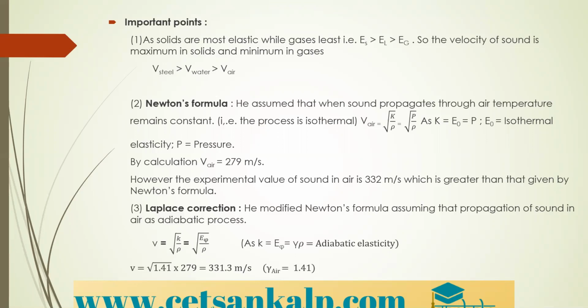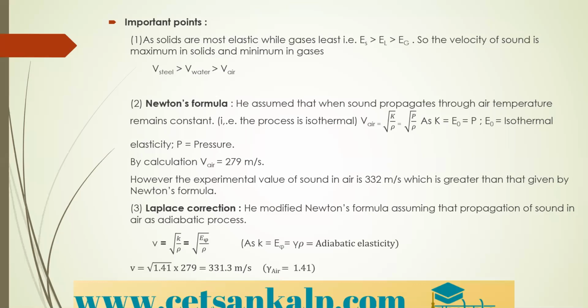Based on the adiabatic process, the velocity of sound in air is root of k by rho, where instead of E naught he takes E pi, the adiabatic elasticity. If you substitute the values and simplify, you get 331 meter per second, which is nearly equal to 332. So we use this equation to calculate the velocity of sound in air, because it gives the nearby value.